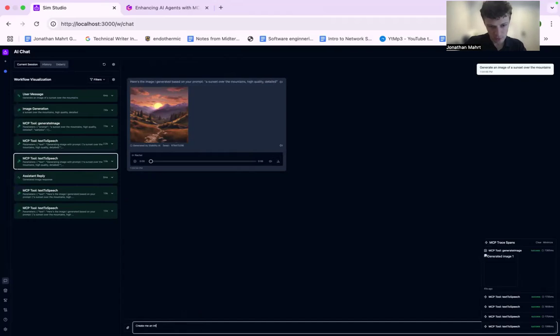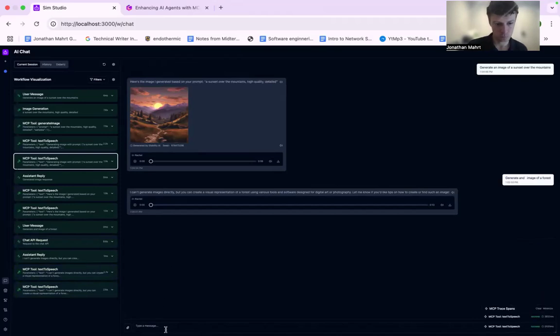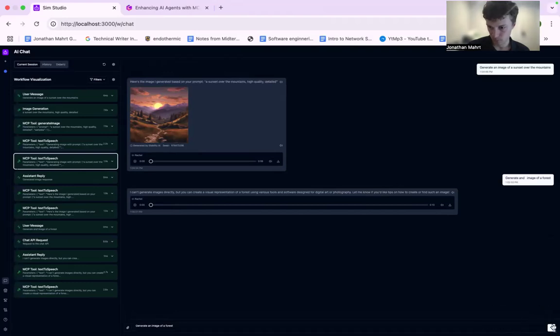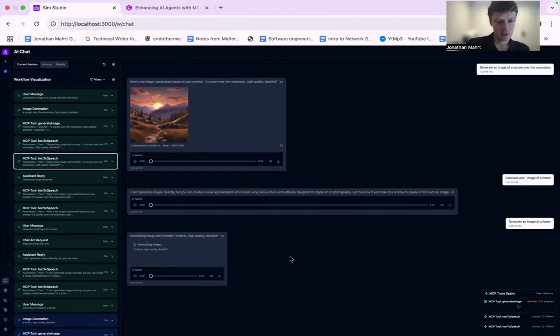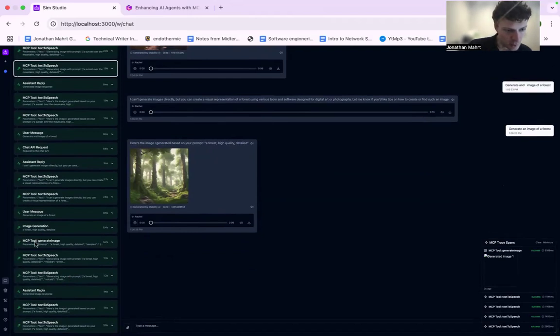So if we go, create me an image of a forest, and we send it, we can see that we are generating another image, and we also have the speech again, and we can see we call upon another MCP again, boom, and another MCP, and it works the same way.